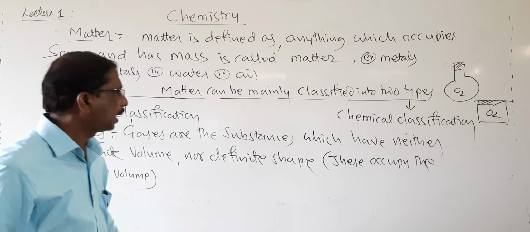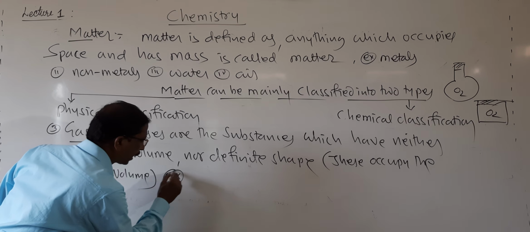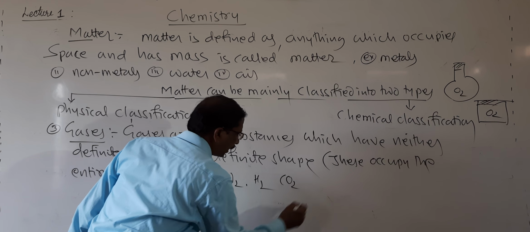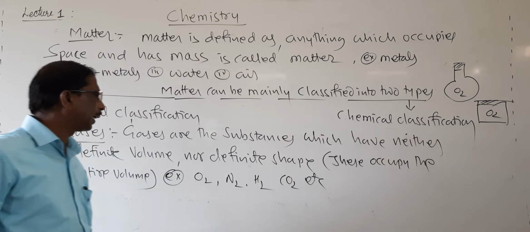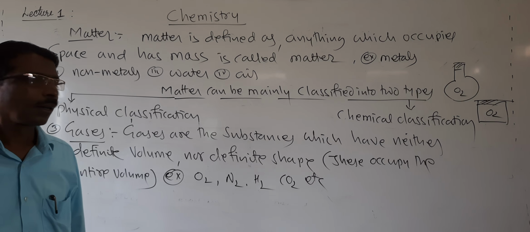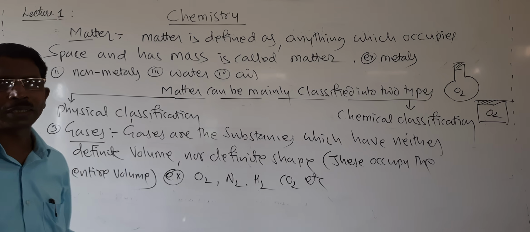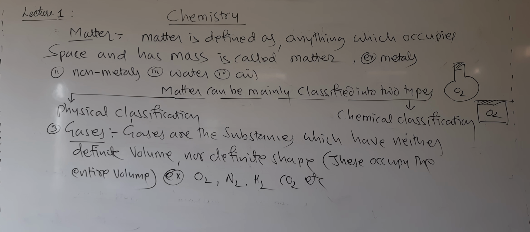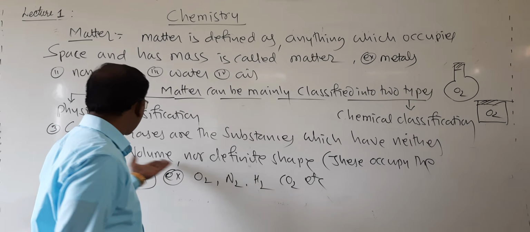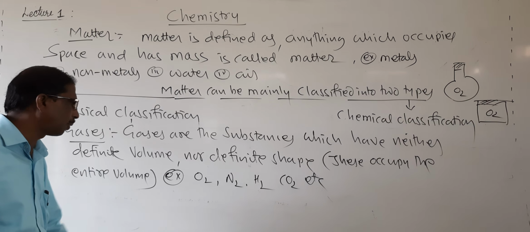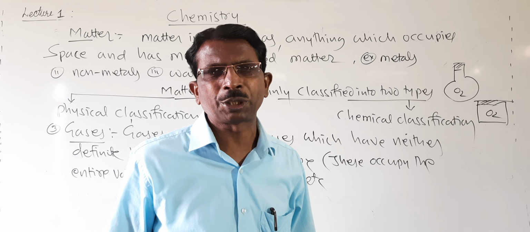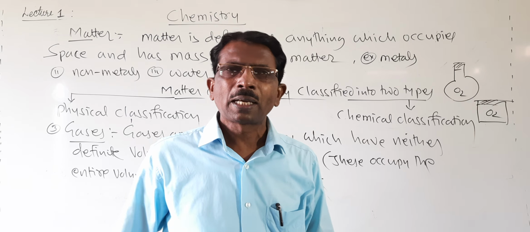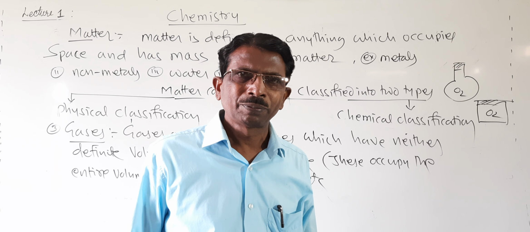Here I write the examples of gases: oxygen, nitrogen, hydrogen, and carbon dioxide, etc. So these are the examples of gases. Therefore, students, that is about the physical classification. Gases are the substances which have neither definite volume nor definite shape, and these occupy the entire volume. And here the particles are very loosely arranged. These can move around us. So in our next class, let us see the chemical classification. So thank you.